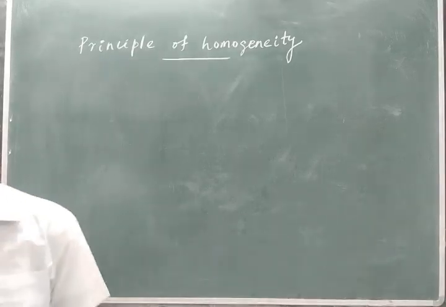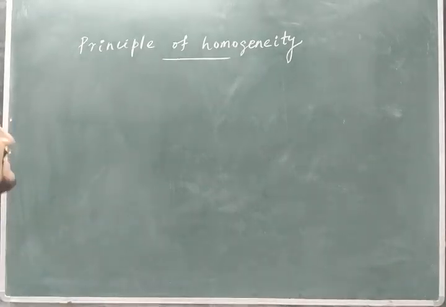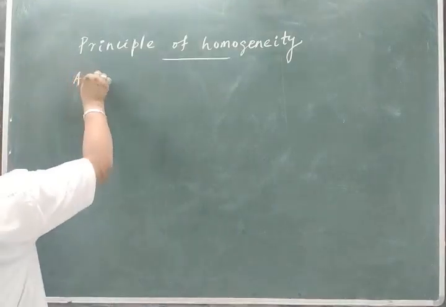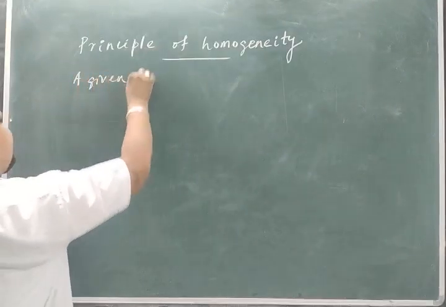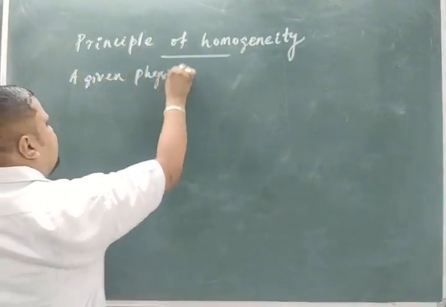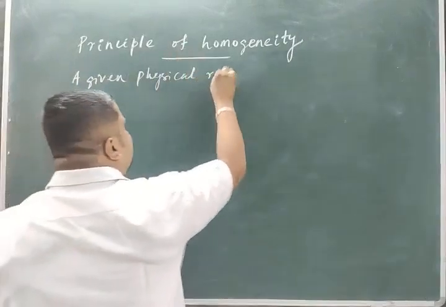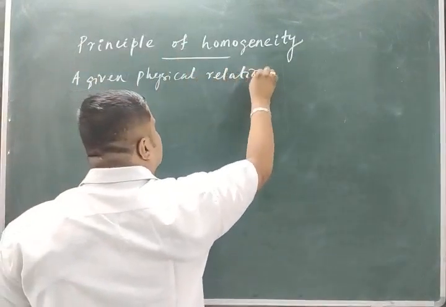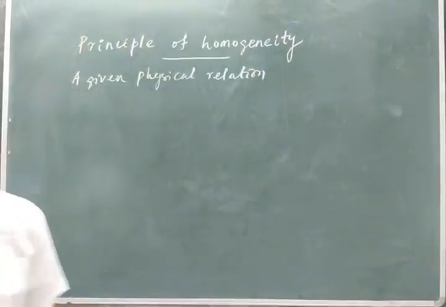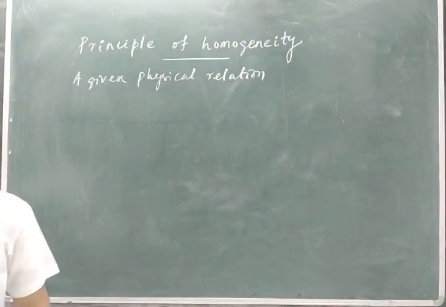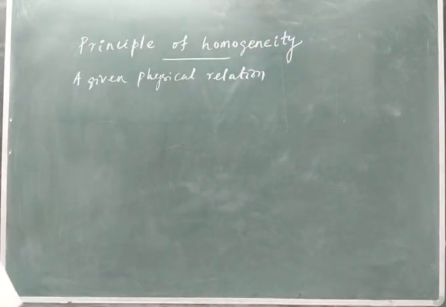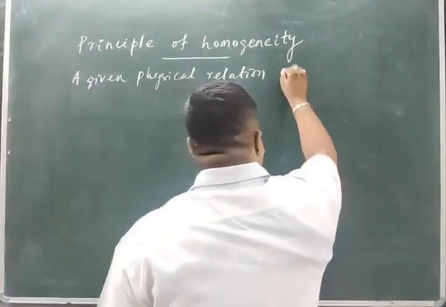a given physical relation is dimensionally correct. The relations that come in our physics are physical relations.